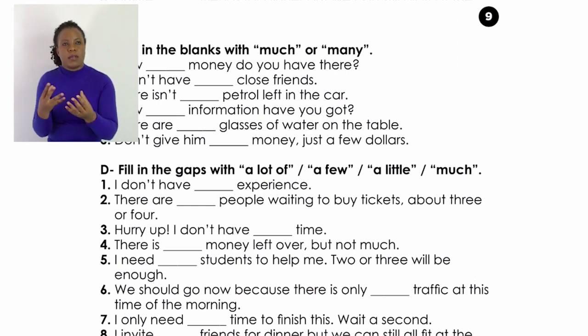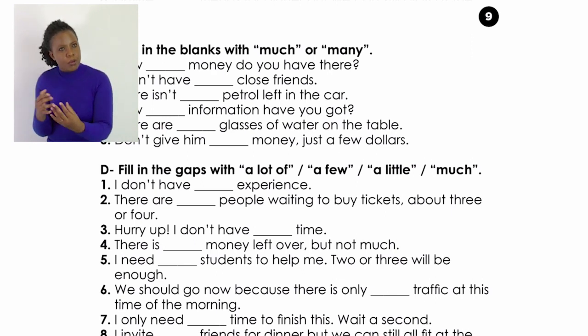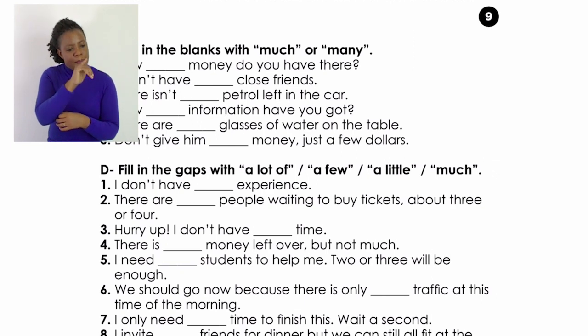How dash money do you have there? Do we say how much money do you have there, or how many money do you have there? Remember, for the word many, we use it for the things that we can count. I have many cattle, I have many books. And then when you look at much, this is where we use it on uncountable nouns. How much money do you have there? That becomes appropriate.